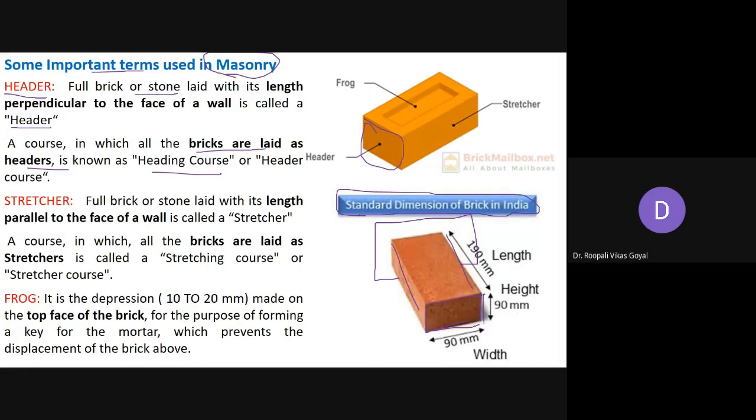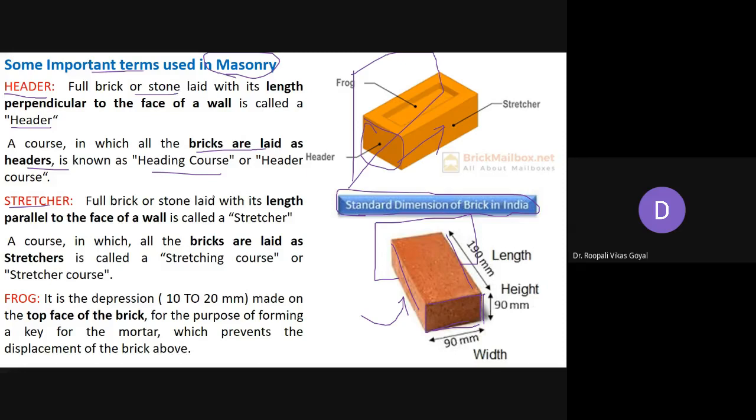Now next is stretcher. So here this stretcher is nothing but full brick or stone which is laid with its length. So now instead of this, you are rotating. अभी इसको आप rotate कर रहे हैं, ठीक है, और ये length उसके parallel आ गई, parallel to the face of wall. So here suppose this is the face of wall, यहाँ पे face of wall है, ठीक है, and along with that you are keeping it. So this is the direction in which you are keeping. So this is called as stretcher.